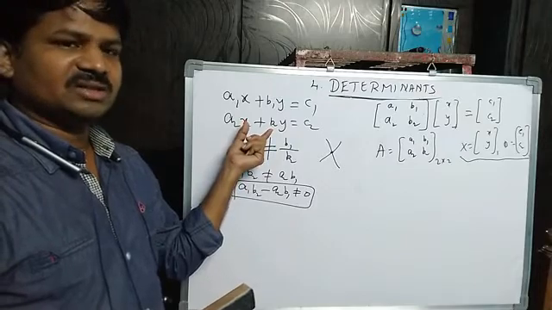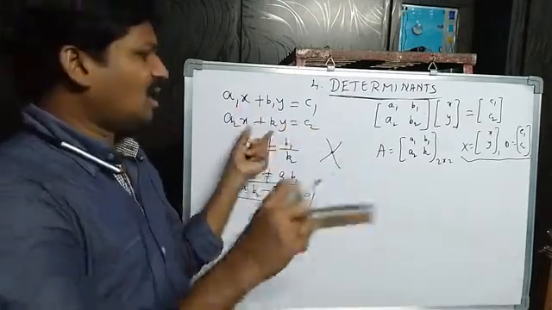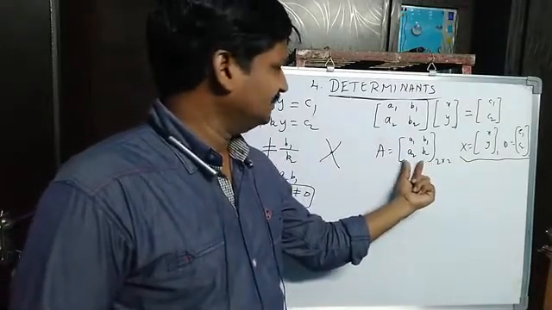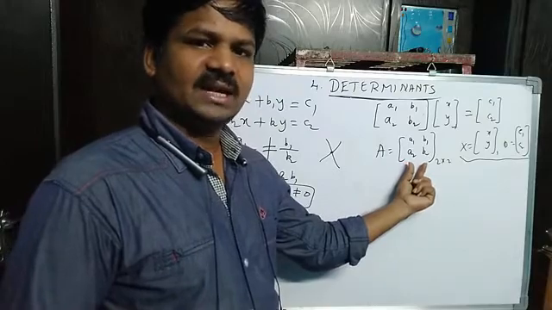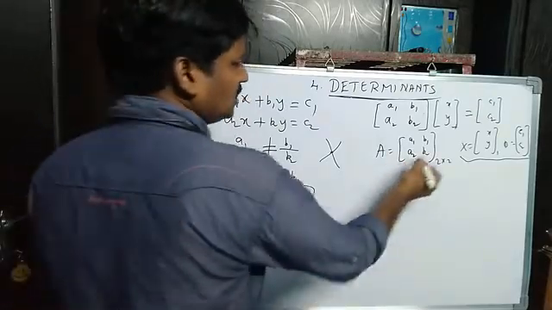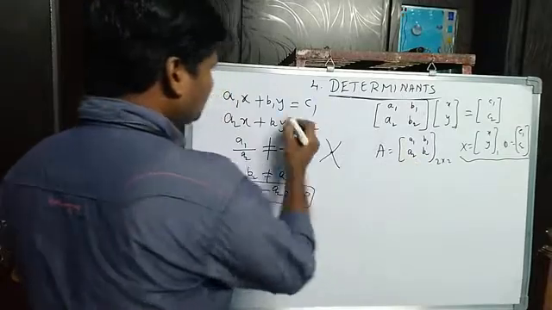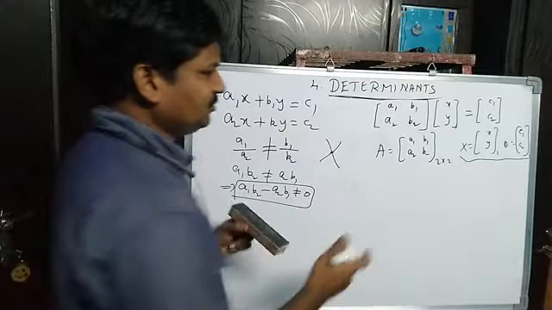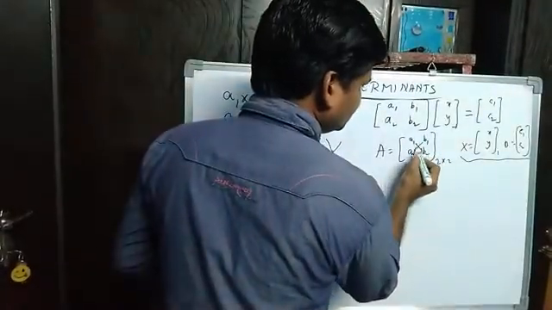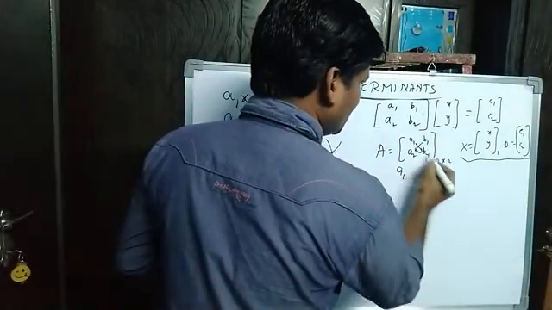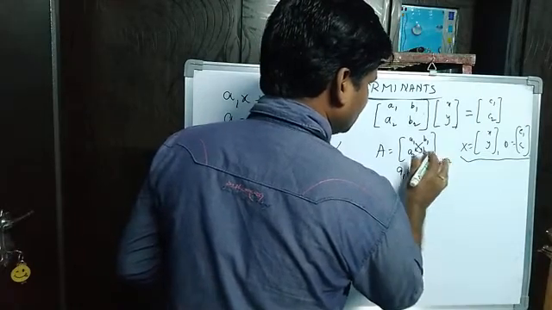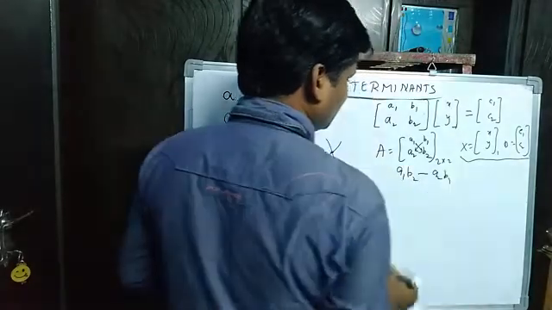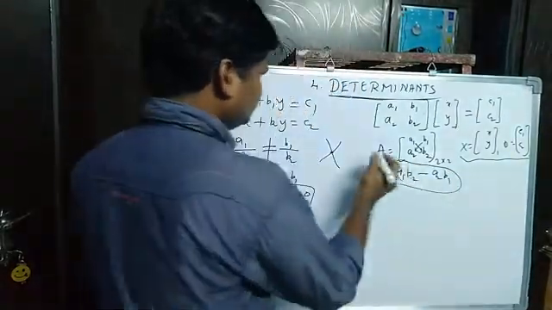Uniqueness of the system of equations associated with this matrix A. Why is it associated with this matrix A? Because you got this matrix from this system of equations. So this value also comes from this matrix. If you multiply like this, A1 B2 minus A2 B1. This value comes from this matrix, or not?